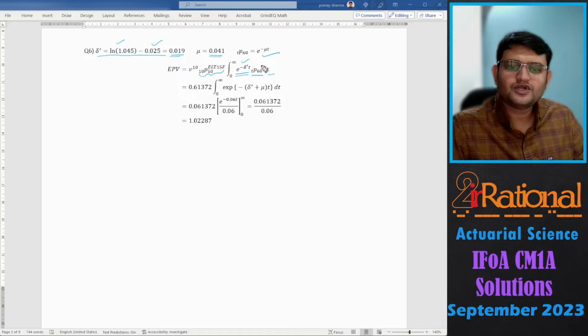Payment given at time t for anybody that survives time t. Both of them you will substitute and you will get e raised to minus of (delta dash plus mu) t. Integrate it and then substitute 0 to infinity. You will just get 1 upon 0.06. I forgot a minus sign here.